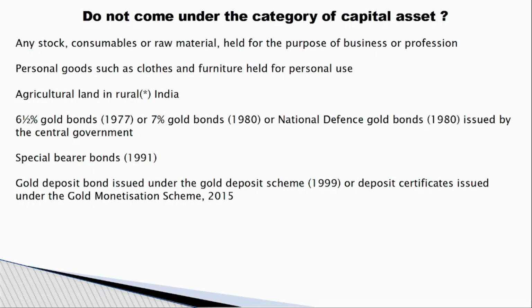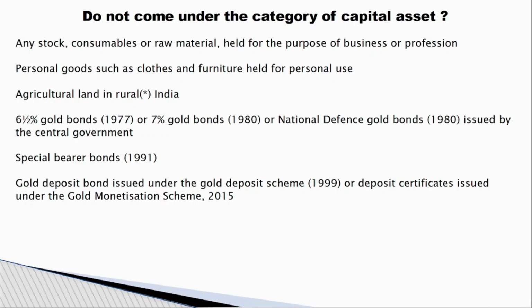Say you are a manufacturer, you bought some copper, gold. If the price is increased, this is not a transaction of selling and buying. This is raw material you have taken. You have to make jewelry, so you purchase the gold. To make some wire, you have purchased copper. So when the price goes up, these will not come under the capital gain category.